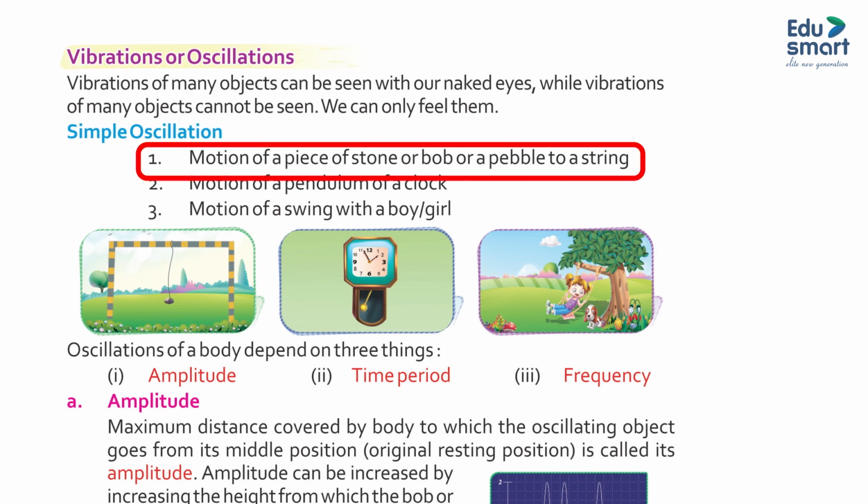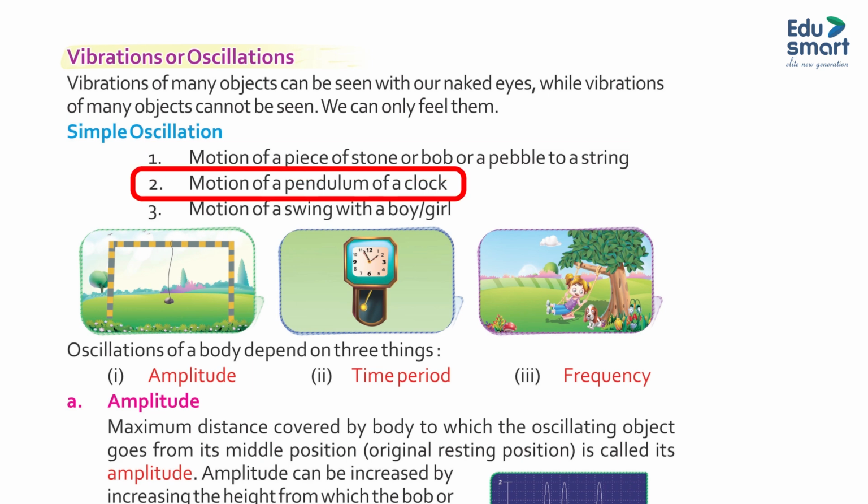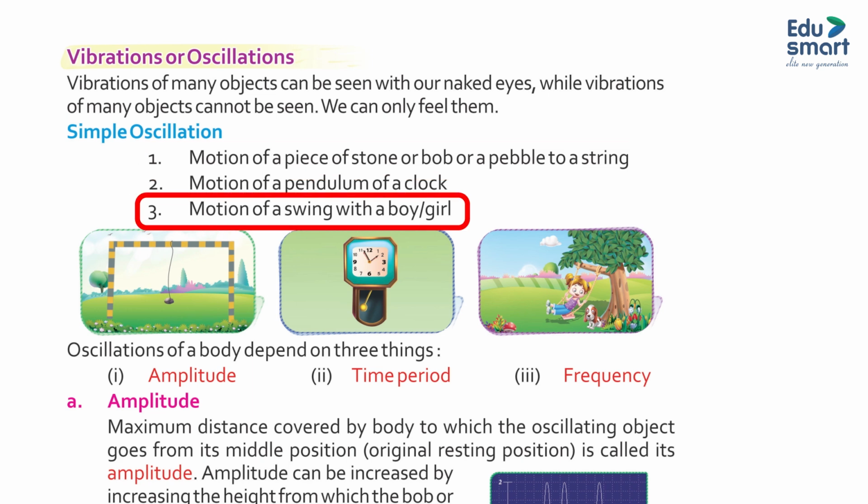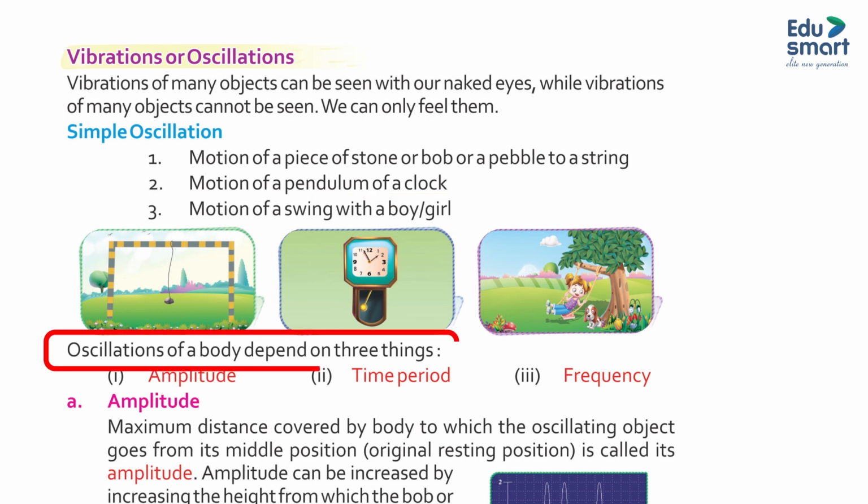1. Motion of a piece of stone, or a bob or a pebble tied to a string. 2. Motion of a pendulum of a clock. 3. Motion of a swing with a boy or girl. Oscillation of a body depends on three things: 1. Amplitude. 2. Time period.